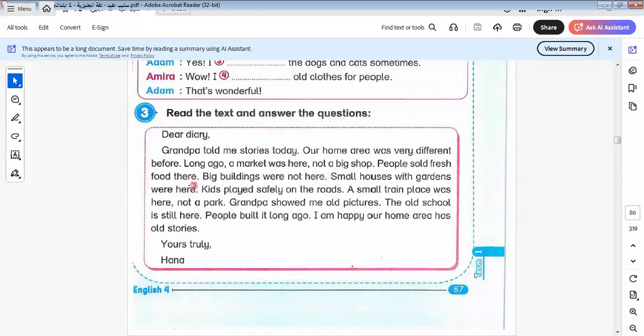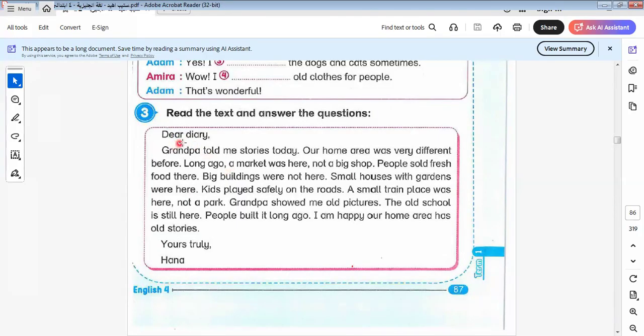This is called comprehension, and I would like to say something about grade 4. You must take care when you answer the comprehension questions. Most of you say that it is an easy question. Yes, an easy question, but we have something beyond the meaning, so we must read it very well to answer the question in the correct way. Let's read it, read it and understand it very well. Then answer the questions below the text.